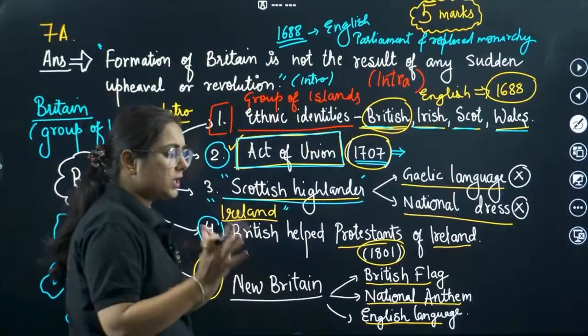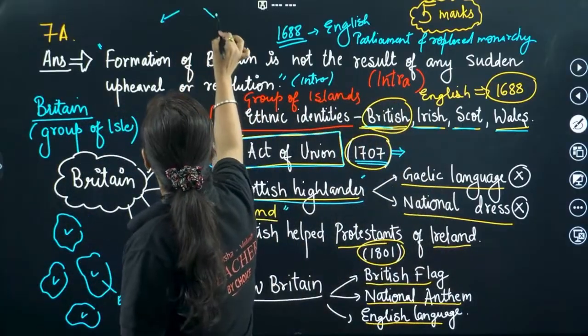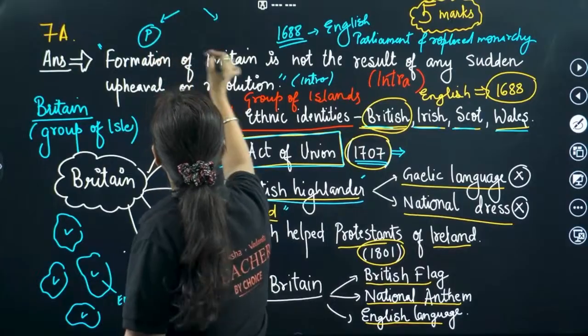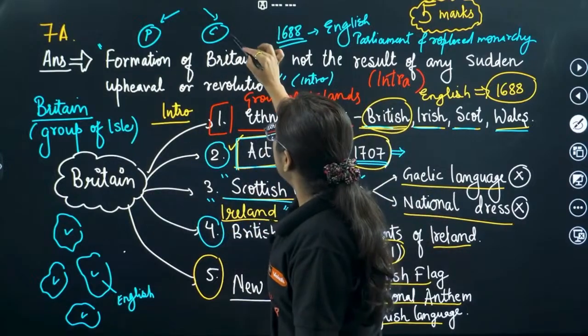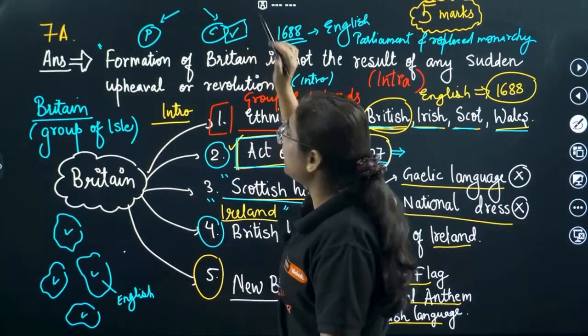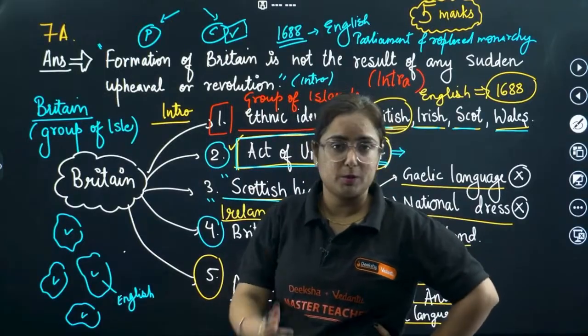Now the situation of Ireland is very unique, in that in Ireland there were two types of people. One were Protestants and the other were Catholics. And Ireland was a place in which Catholic people were in dominance, that means in majority. But the British were supporting the Protestants because they were Protestants themselves.